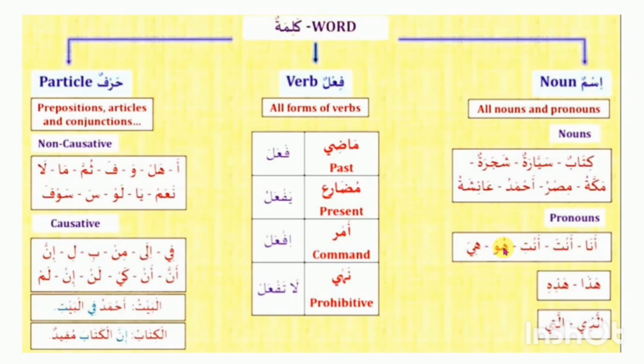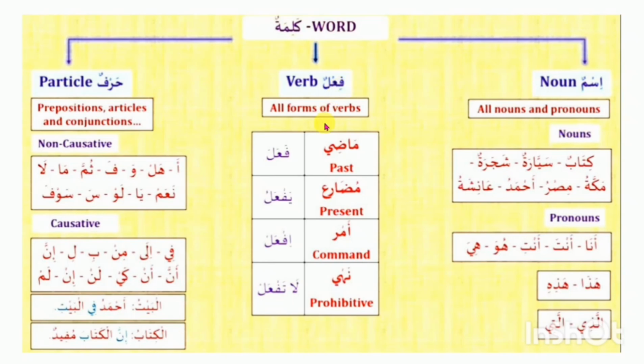Huwa, this is male gender, he. Hiya, this is female gender, she. Hadha, this. Hadhihi. Hadha is male and hadhihi is female. Alladhi, Allati. This is male and this is female. All nouns and pronouns in the Arabic language are ism.